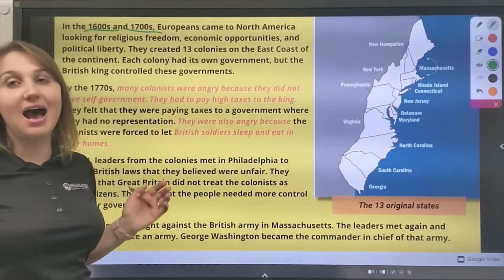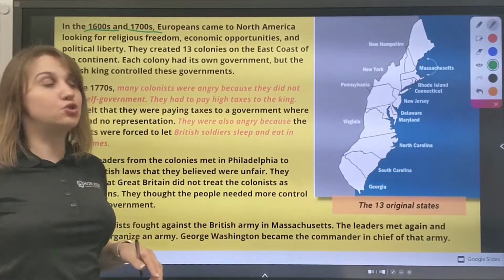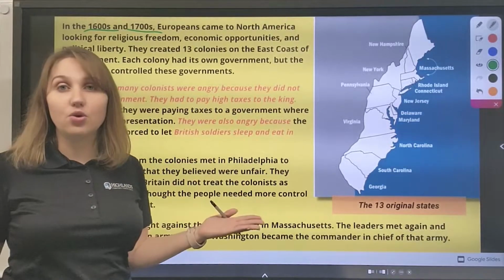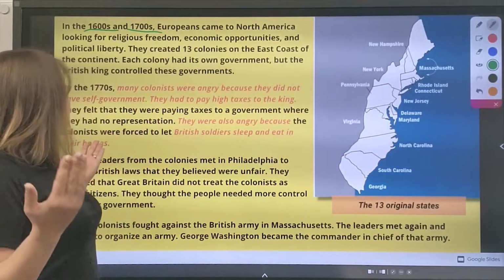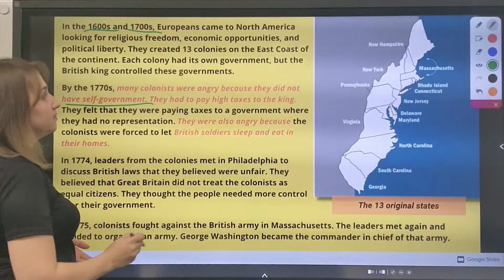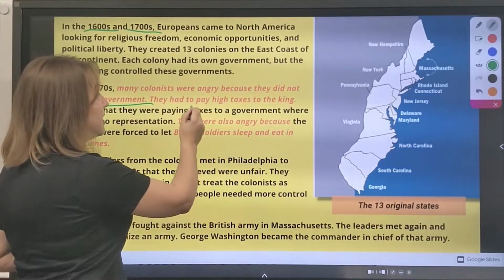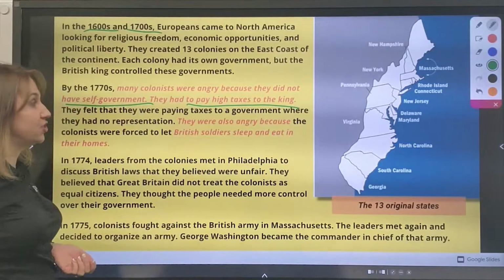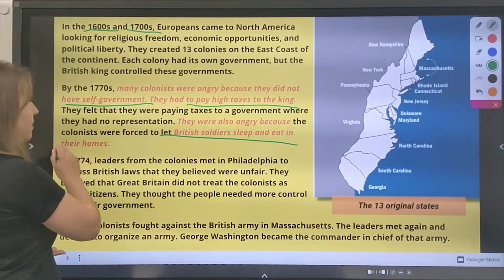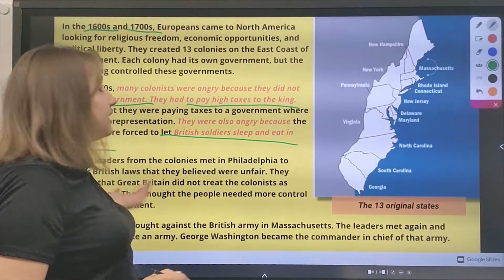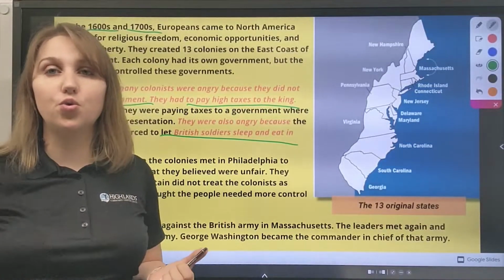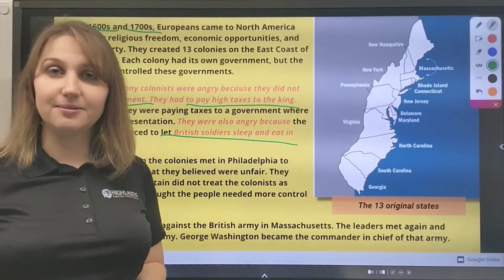So here I have highlighted 3 reasons why the colonists would be so angry with the king. The first one, they didn't have self-government. The second reason, they were paying high taxes to the king. And the last reason is that the British soldiers had to sleep and eat in their homes. So these are some of the questions that you might find on your citizenship test.